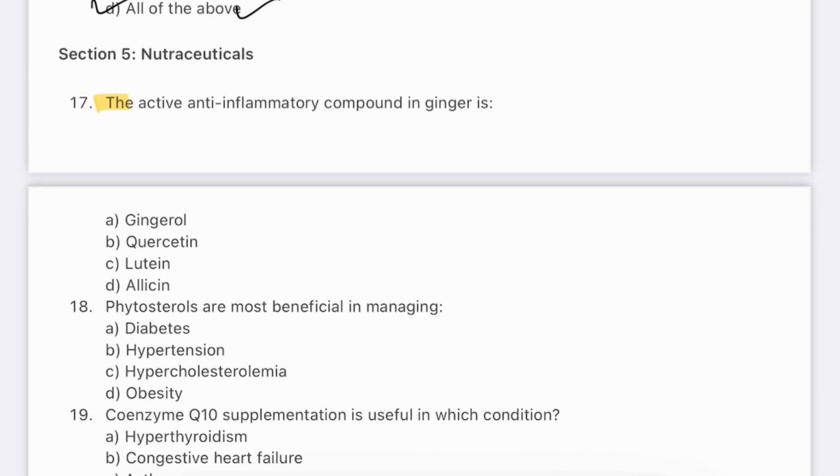Question number 17. The active anti-inflammatory compound in ginger is: gingerol, quercetin, lutein, allicin. The answer will be A, gingerol. Gingerol gives ginger its pungent flavor and has anti-inflammatory and antioxidant properties.